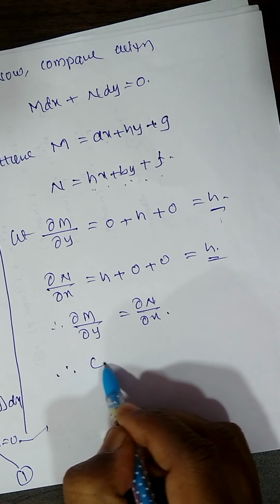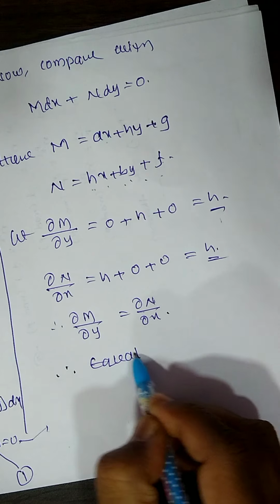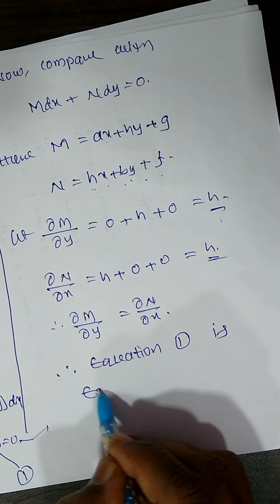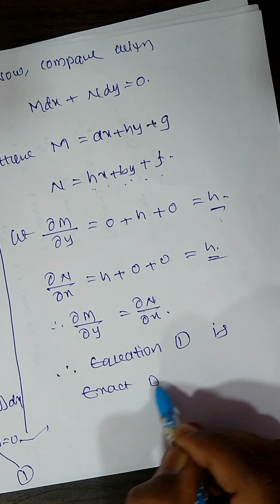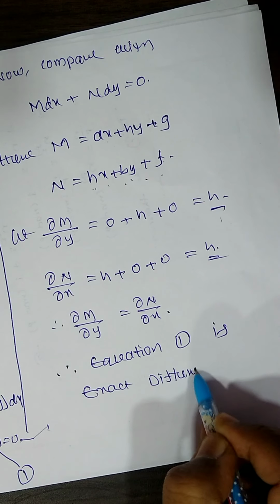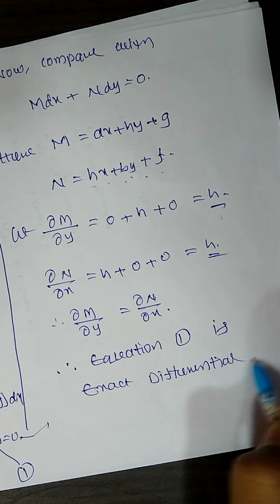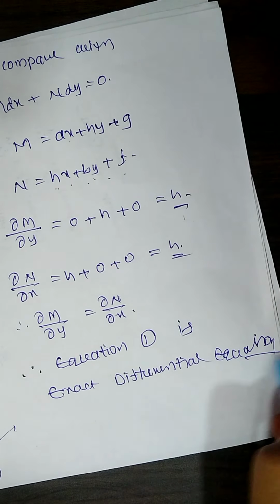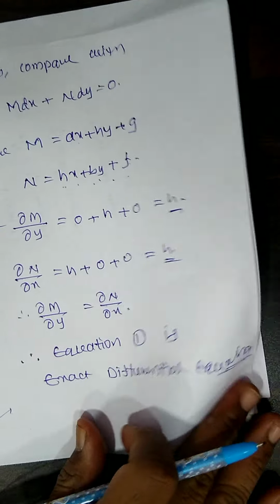Therefore equation 1 is an exact differential equation. Now the solution of this equation: what is the formula we have?